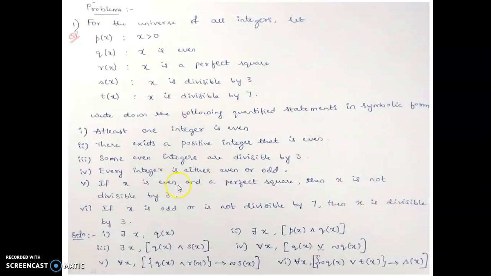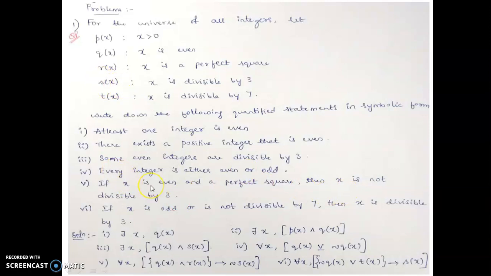A perfect square is r of x. And x is not divisible by 3 is negation of s of x.